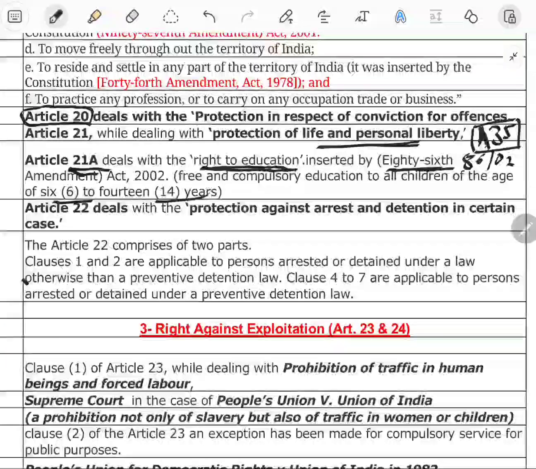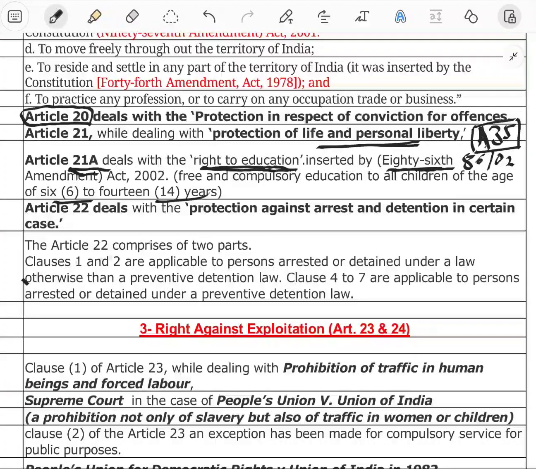Article 22 deals with protection against arrest and detention in certain cases. Article 22 comprises two parts. The first part applies to a person arrested or detained under a law otherwise than a preventive detention law. Clauses 4 to 7 are applicable to a person arrested or detained under the preventive law.